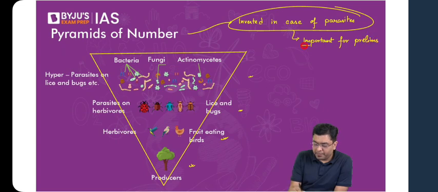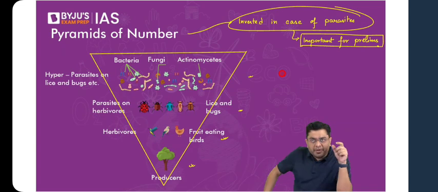Because such kind of exceptions, whenever they are present, UPSC exploits those exceptions, and UPSC does test whether you as a candidate are aware of those exceptions or not. Previous pyramid was both inverted and upright. Yes, in the case of the forest, it was both of them. But a complete inverted one will be what you observe in the case of the pyramid of parasites.